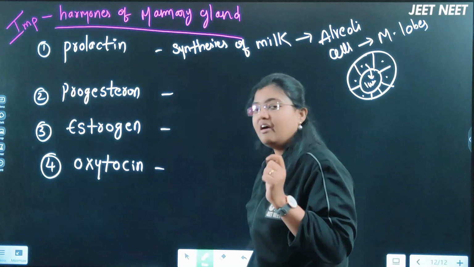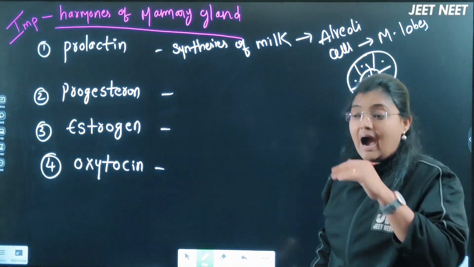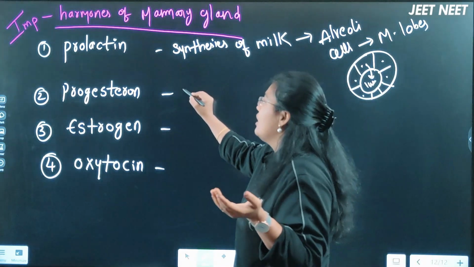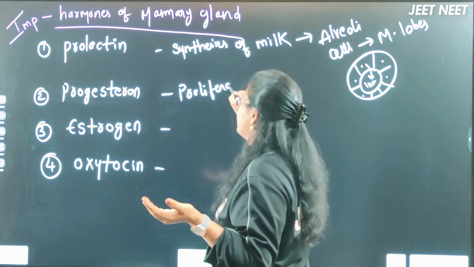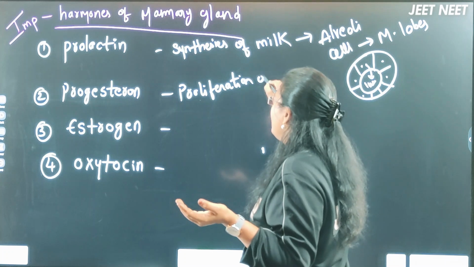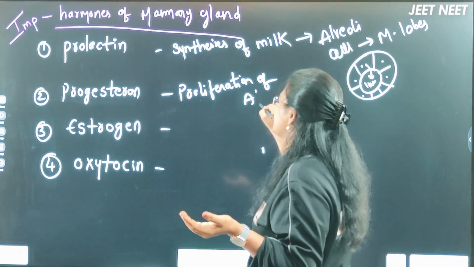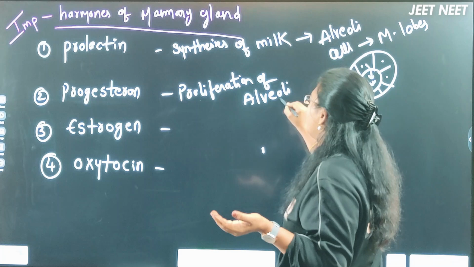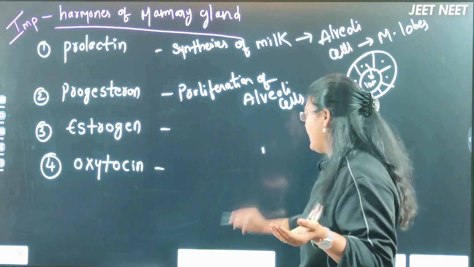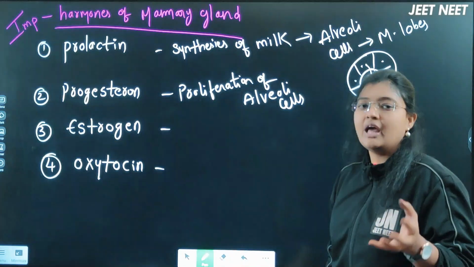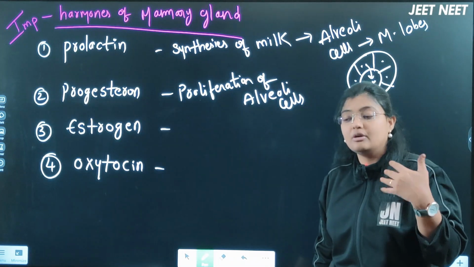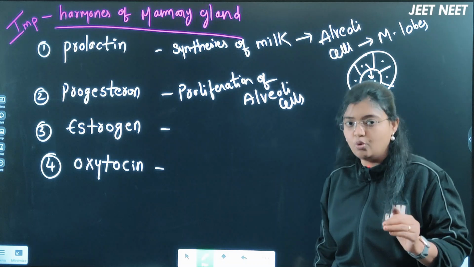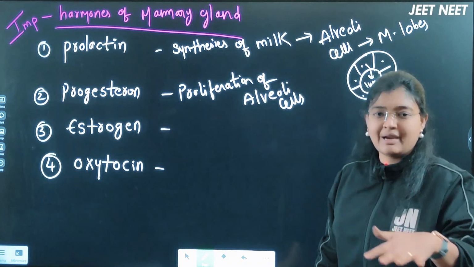Progesterone is the hormone which is helpful for the proliferation of alveoli cells, right? Because we know that progesterone is the hormone which is maintained in the mother's body at the time of pregnancy actually.